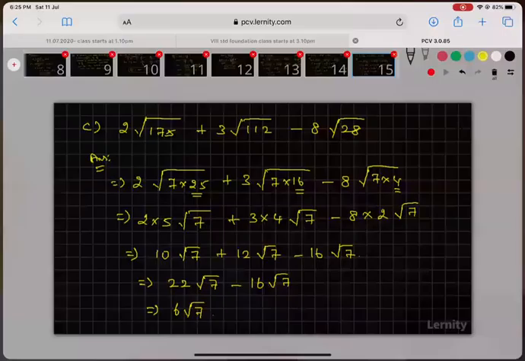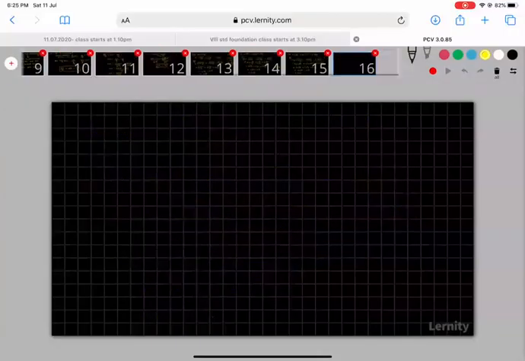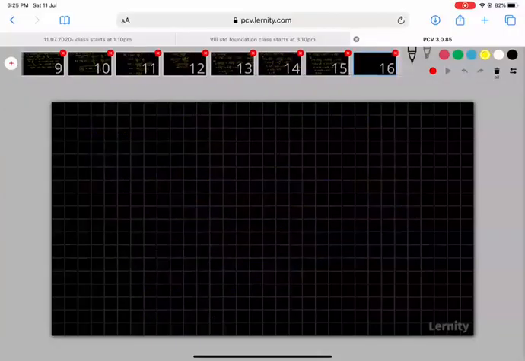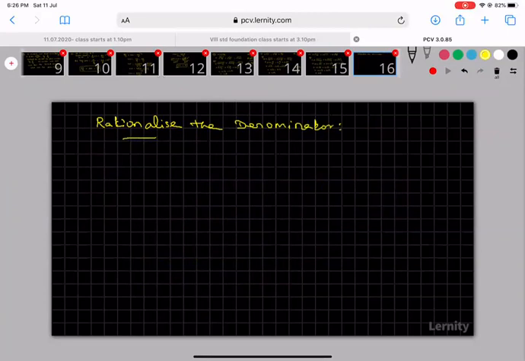Thank you. Now, one very interesting topic, the same exercise 1.1. The last is rationalize the denominator. Before going to that, exercise problems 14 and 15. First, we have to know what the rationalization of the denominator is. I will give some example problems. The first problem I am taking is 1 by root 11.